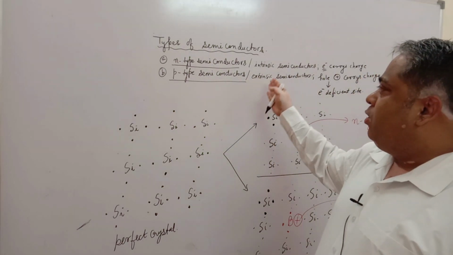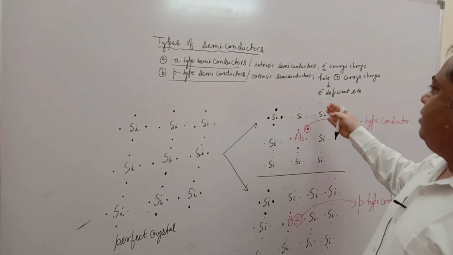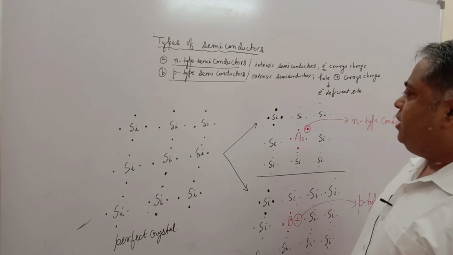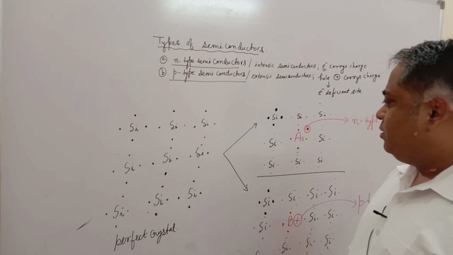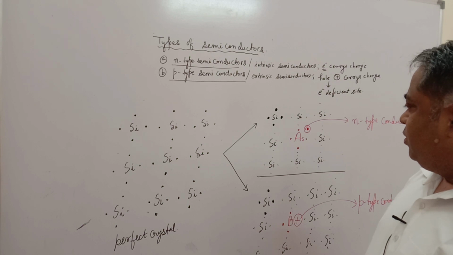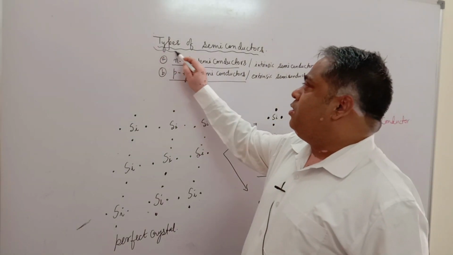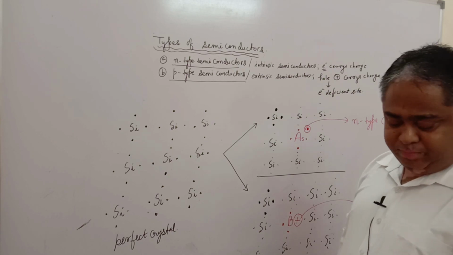We can write that they are called intrinsic semiconductor and extrinsic semiconductor, and then what the charge carriers are in each of these semiconductors, and then we can draw these two diagrams. After drawing these two diagrams properly with a pencil, the explanation of types of semiconductors or the distinguish-between type of questions can be done in the exam.